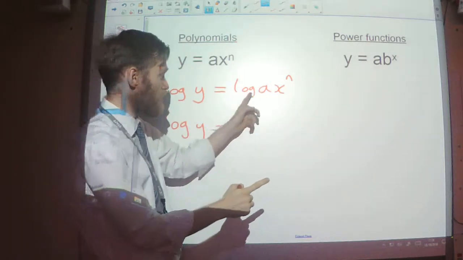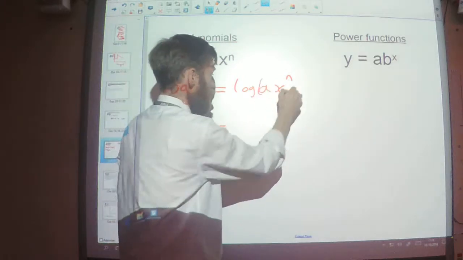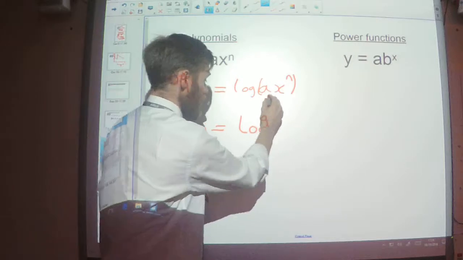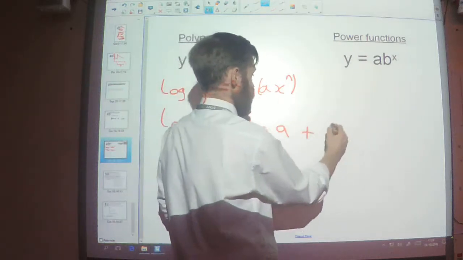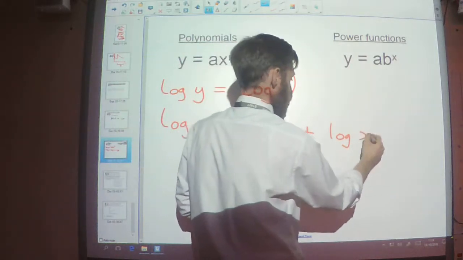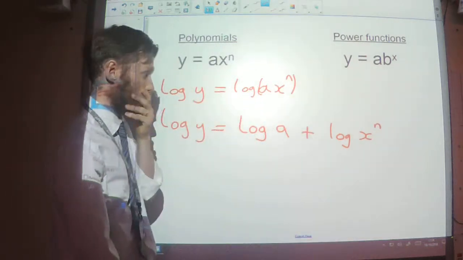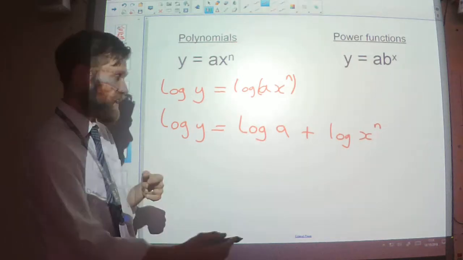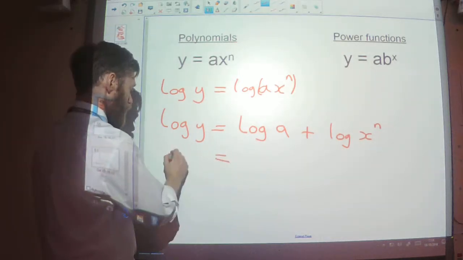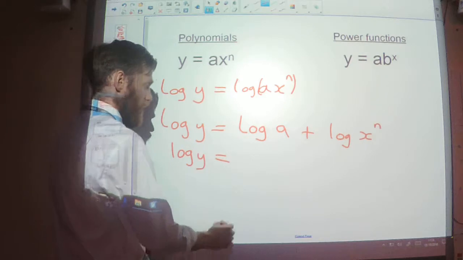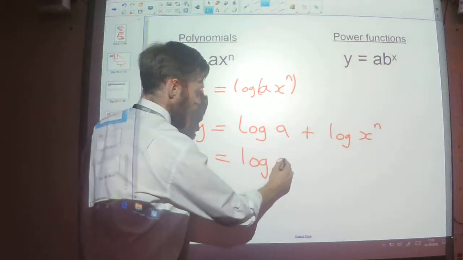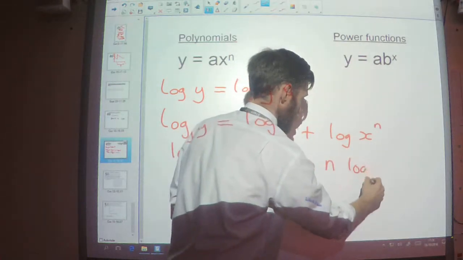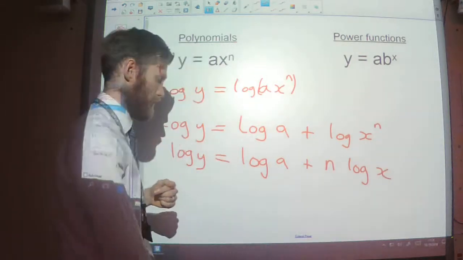Now, using the laws of logarithms, I could split this up into two different logarithms. So log of a plus log of x to the power n. So just splitting this up into an addition, which I could then go one step further and say, right, so log of y equals log of a plus n times log of x.